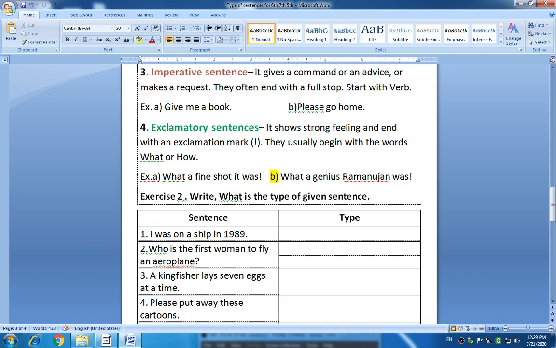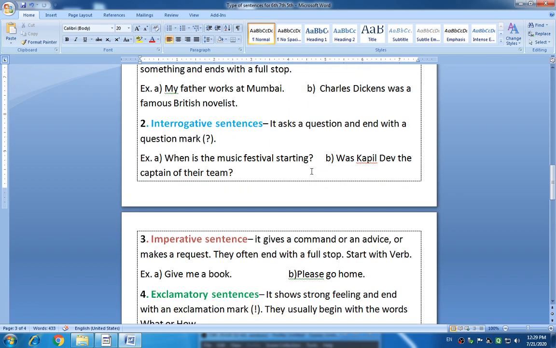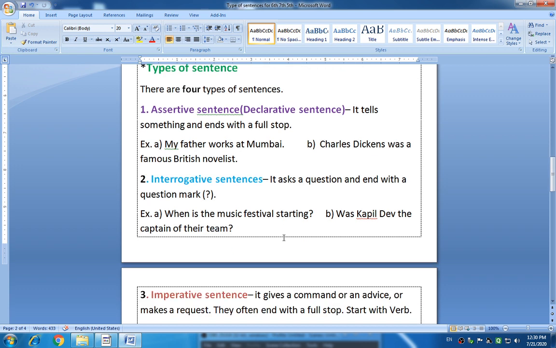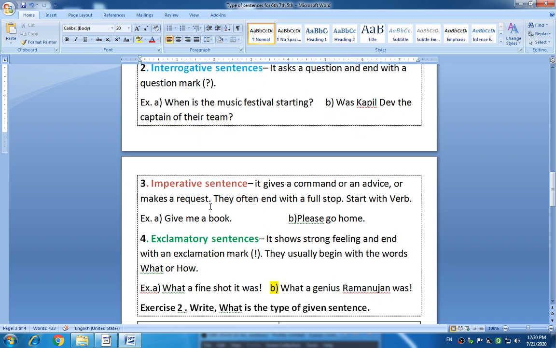Okay students, I hope you all have got an idea and understood the types of sentences. Once again we will repeat it. First, we have seen the assertive or declarative sentence. It tells something and ends with a full stop. Second one, interrogative. You can easily identify it: it asks a question and ends with a question mark. It starts with a WH word or an auxiliary verb.